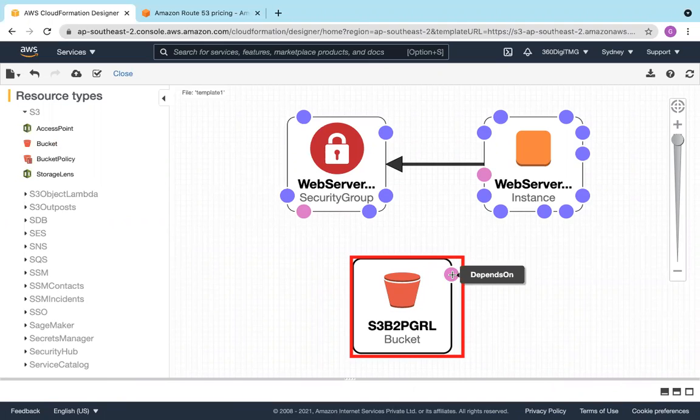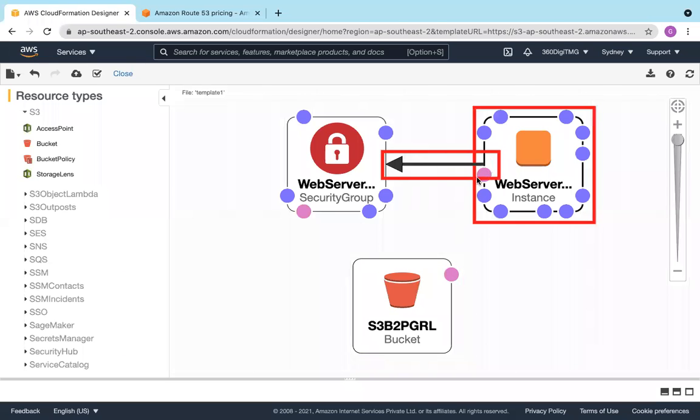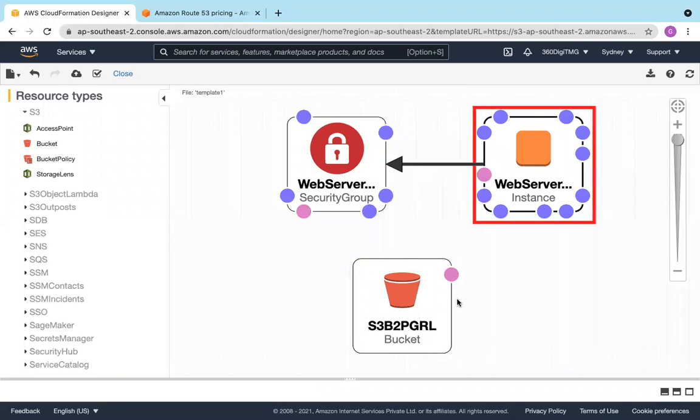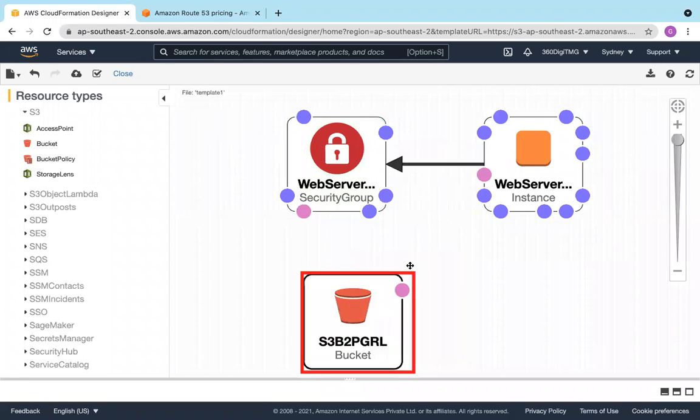Say your S3 bucket depends on the completion of this web server. This is a dependency we are creating, but we are not able to do so.